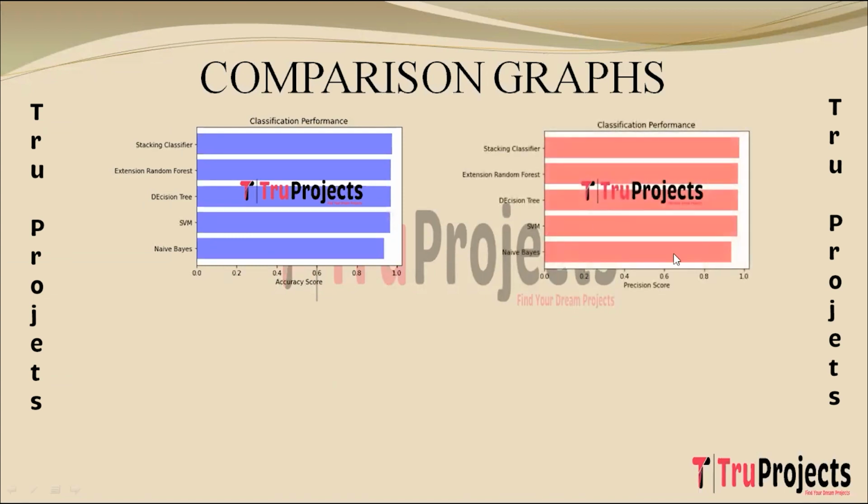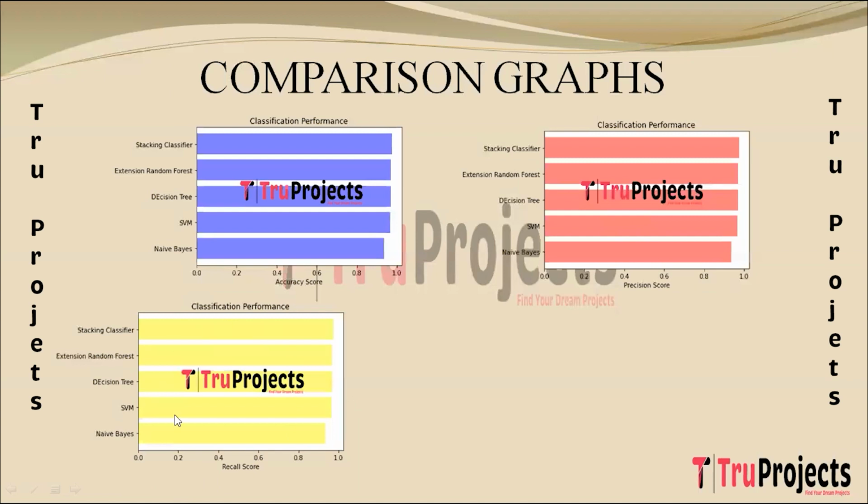And this is the precision scores comparison graph. In this graph, on the x-axis I have precision scores and on the y-axis I have algorithm names. Precision measures the accuracy of positive predictions, indicating how many predicted positives were actually correct.